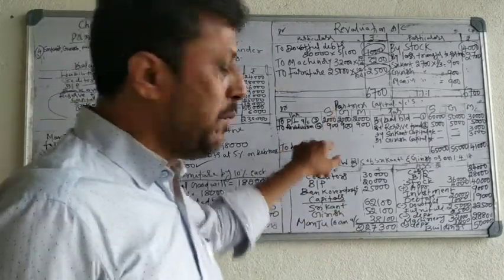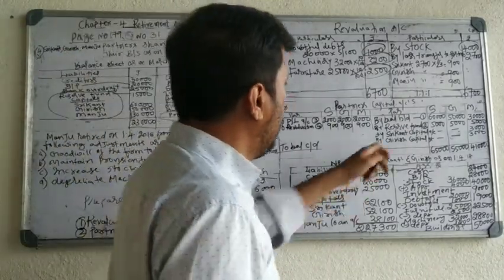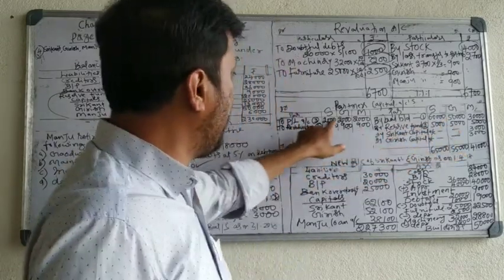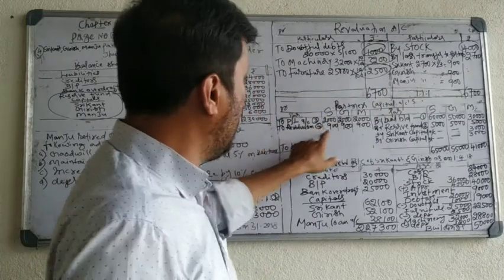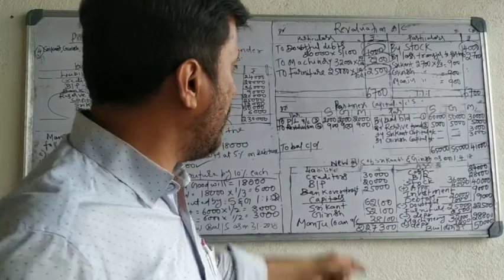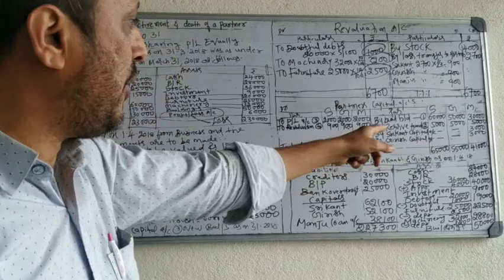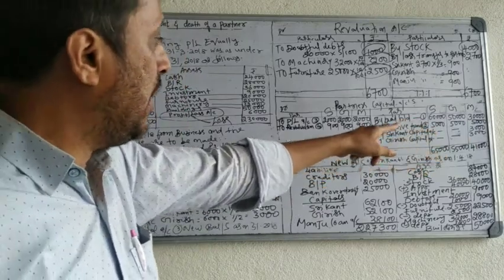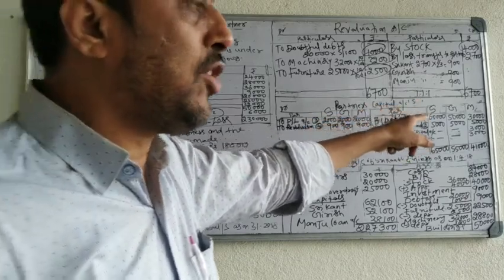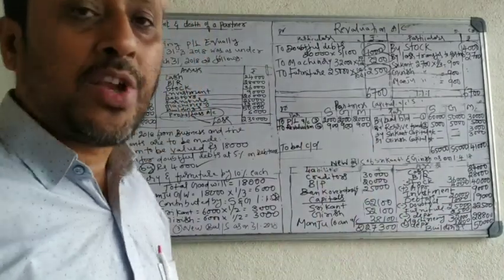There is some mistake in the partners' capital account. I will rectify that mistake. See here, first entry is capital, second entry reserve fund, third entry profit and loss account, fourth entry revaluation loss, fifth entry goodwill, treated according to Accounting Standard 26. I have taken the goodwill on the credit side, by Srikanth capital account 3,000 and by Girish capital account 3,000, and that goes to Manju. Totally 6,000 rupees goes to Manju, and that 3,000 you have to deduct from Srikanth and Girish account.